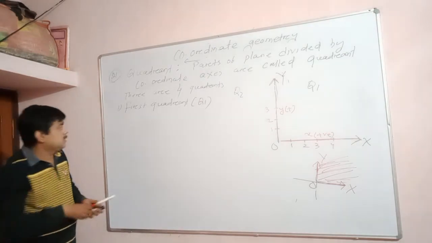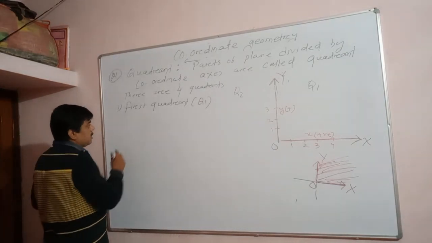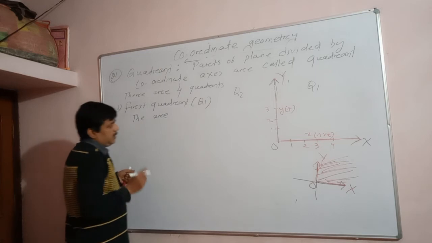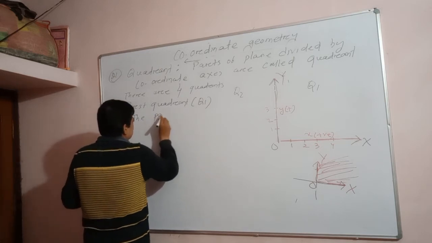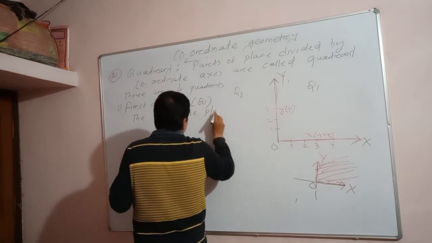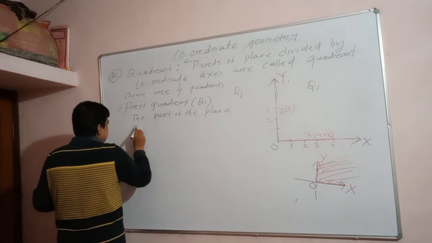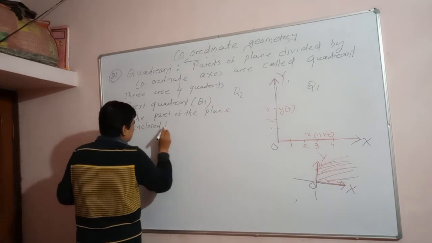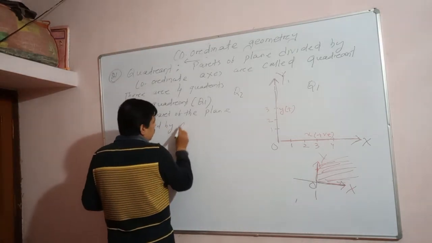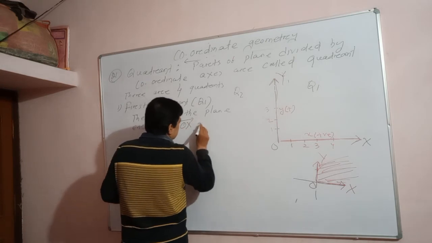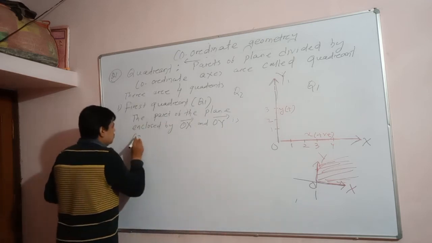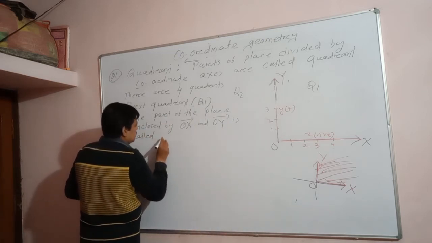Now you write down: the first quadrant is the part of the plane enclosed by the OX ray and OY ray.